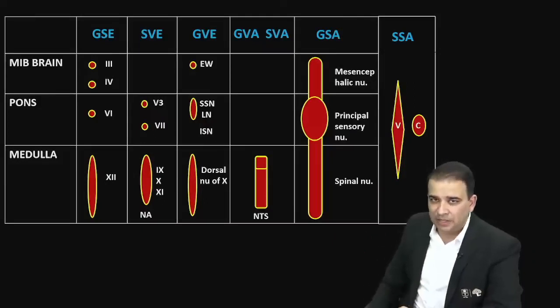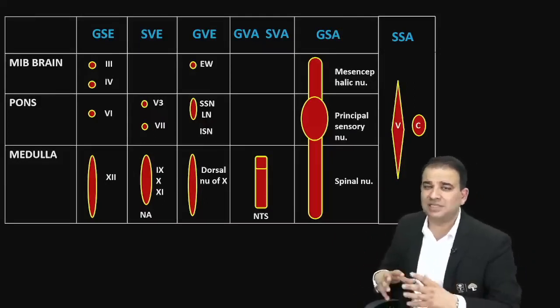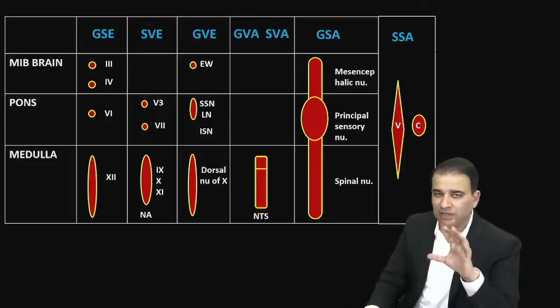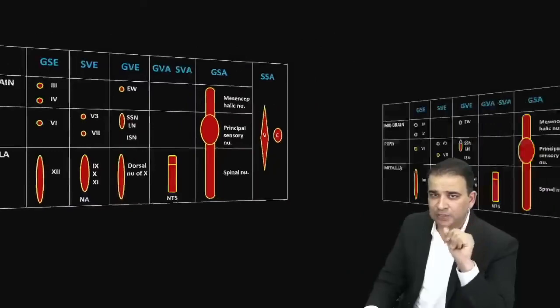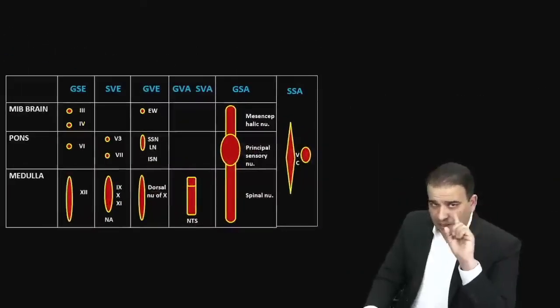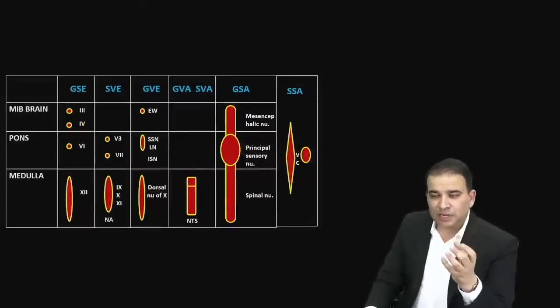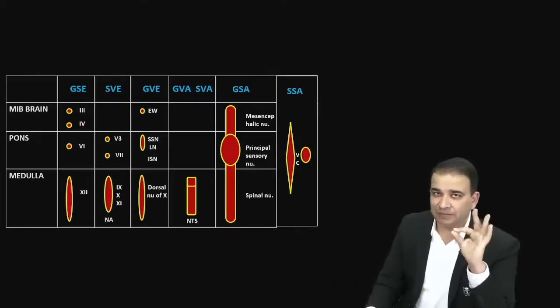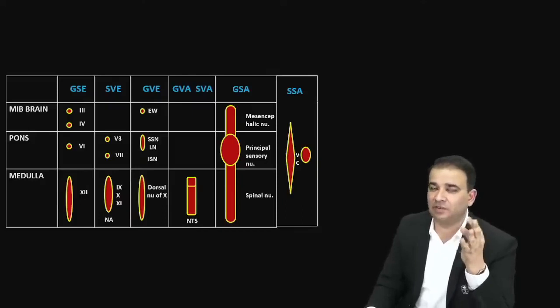Obviously, this is not the time to understand the details of these columns, but from the point of view of questions, what is the important thing to be remembered from these columns? First of all, the nerves which are important to remember are the parasympathetic cranial nerves: 3, 7, 9, 10. We know the third, seventh, ninth and tenth nerves are parasympathetic.